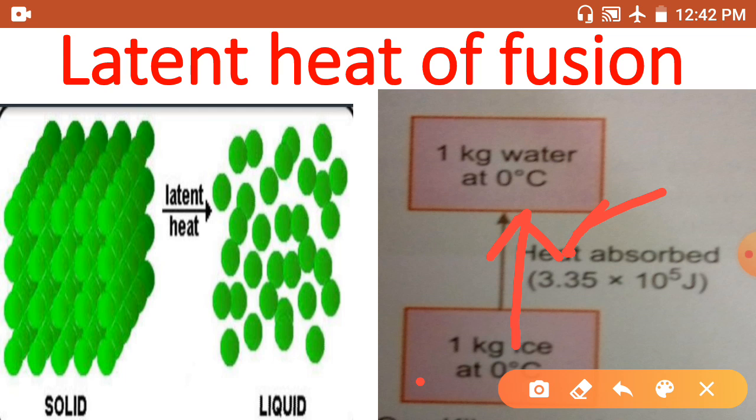When one unit, means 1 kg or 1 gram of any weight of the substance, changes from solid to liquid, it is called latent heat.